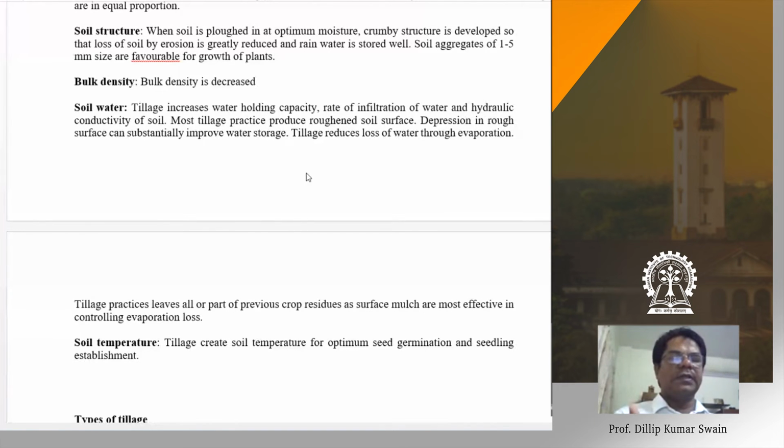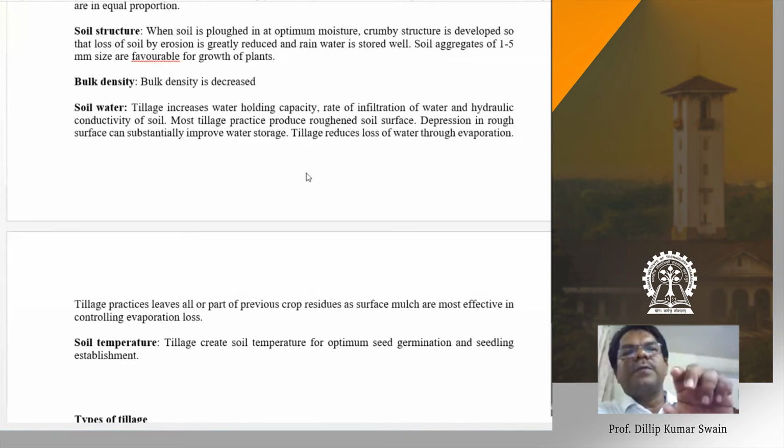How can the evaporation loss be checked? The purpose of summer plowing is to increase the soil temperature, and also recharge the groundwater. That means if there is any amount of rainfall, by opening the soil, there is more storage of water here. In other cases, if you don't plow, there is runoff loss. The question comes: when temperature increases, then evaporation, loss of water. Evaporation is always confined to the surface soil, whether you go for tillage operations or don't till the land. But transpiration is confined to the bottom layer.